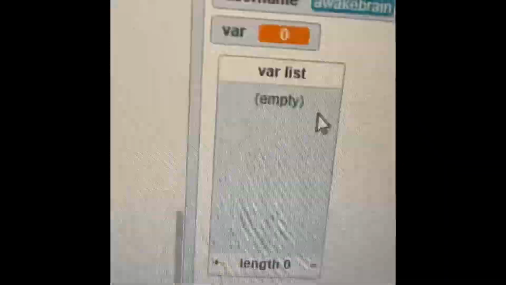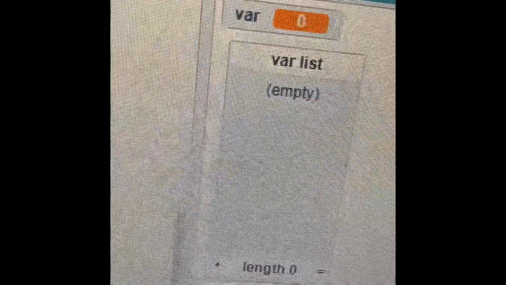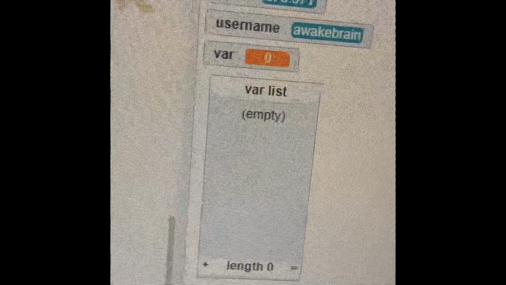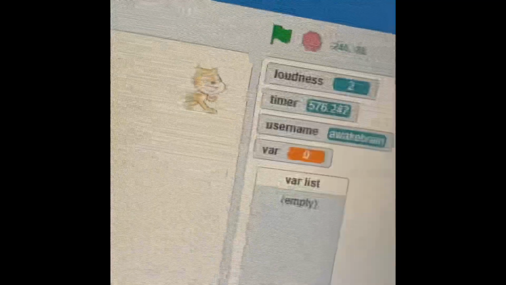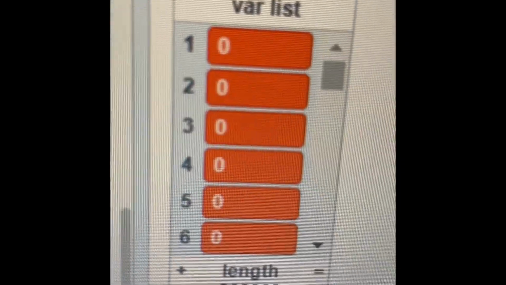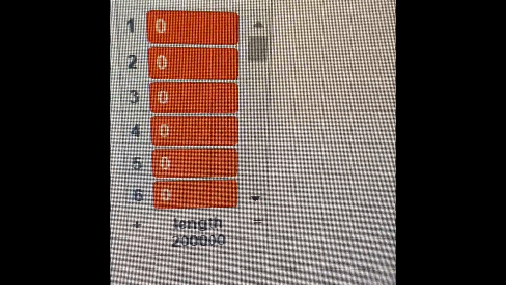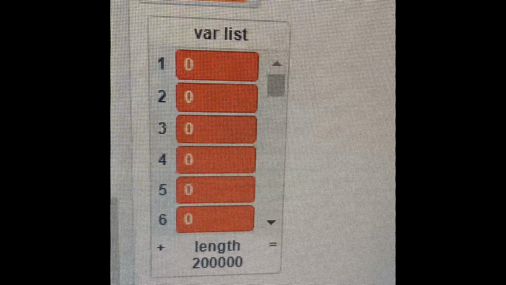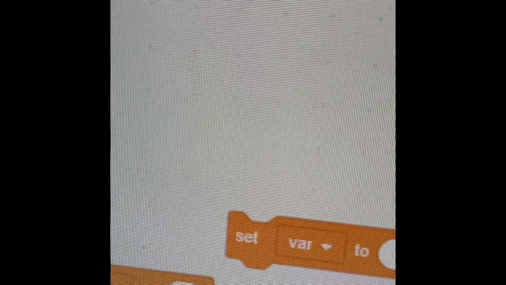So like right here, when green flag clicked, forever, add variable to variable list. So now it should add variable. But if you don't want it to go crazy like that, you can do wait 1 second, right there.